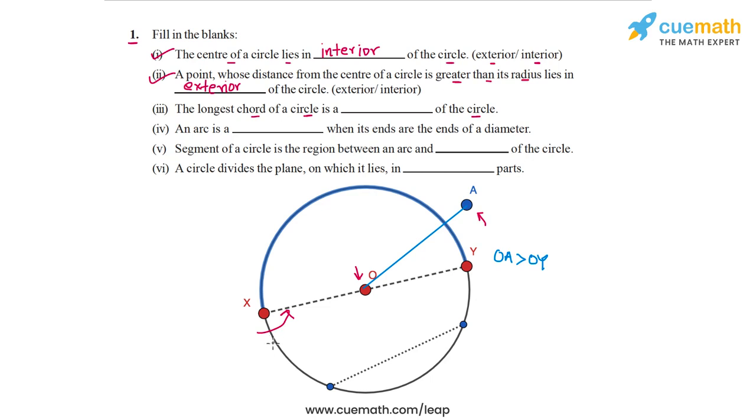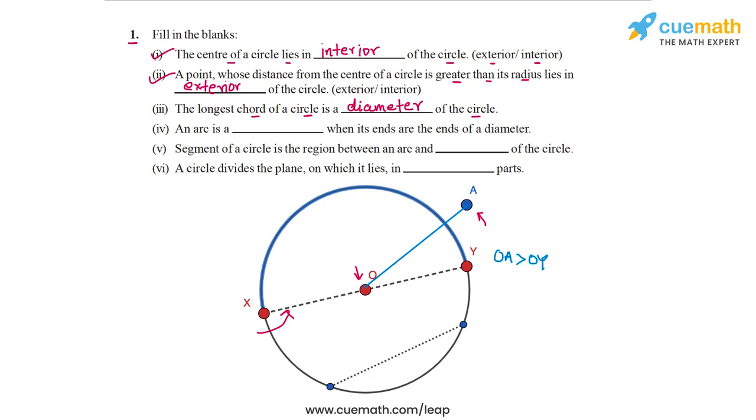So any chord which passes through the circle's center is a diameter, and it's the longest possible chord. We can't have a chord that is longer than any diameter. So in statement 3, we will fill this with diameter.